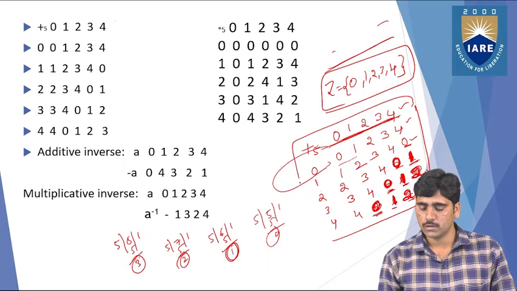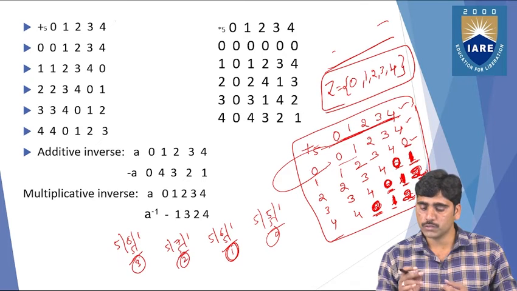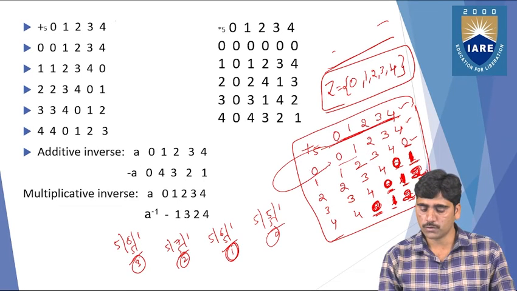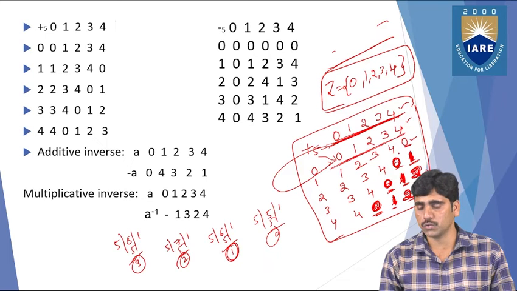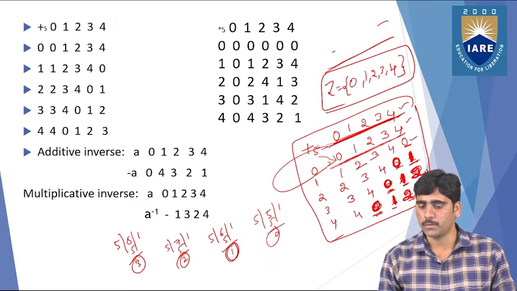Now you need to tell that, with the respective addition, what you need to show. With respect to addition, we need to show the closure property, the identity property, the inverse property, and the commutativity property. You will see here the top row of the elements is the same as the first column elements, so it is said to be the closure property.